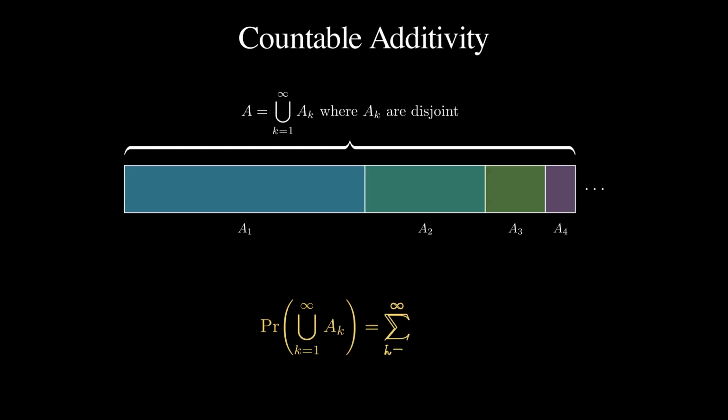The probability of their union, the chance that some one of them occurs, equals the infinite sum of the individual probabilities. Picture the pieces as a half, then a quarter, then an eighth, and on forever. The masses add up to the whole. Finite additivity is just the special case where all but finitely many pieces are empty. The countable version is strictly stronger. This is countable additivity, and it is exactly what we need to put probabilities on infinite sample spaces, like tossing a coin until the very first heads, where there are infinitely many possible outcomes.